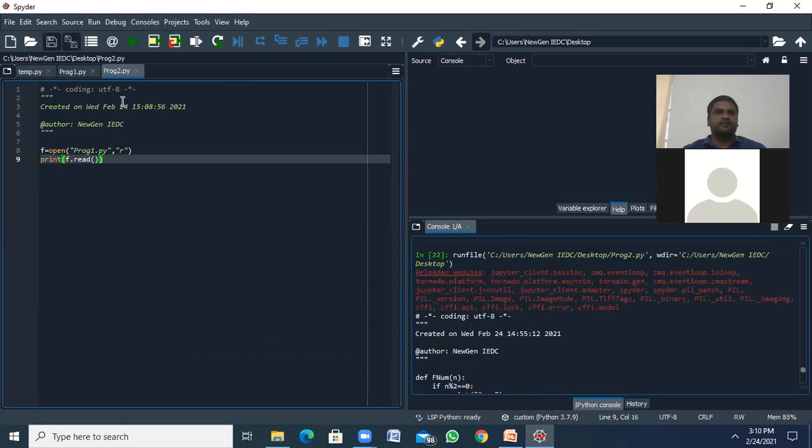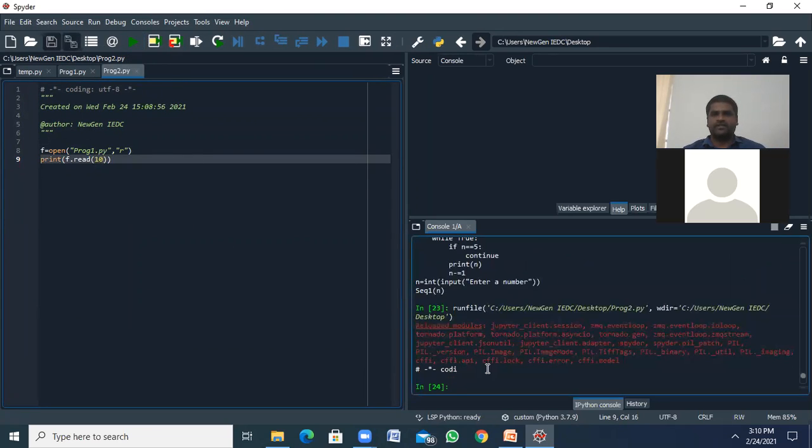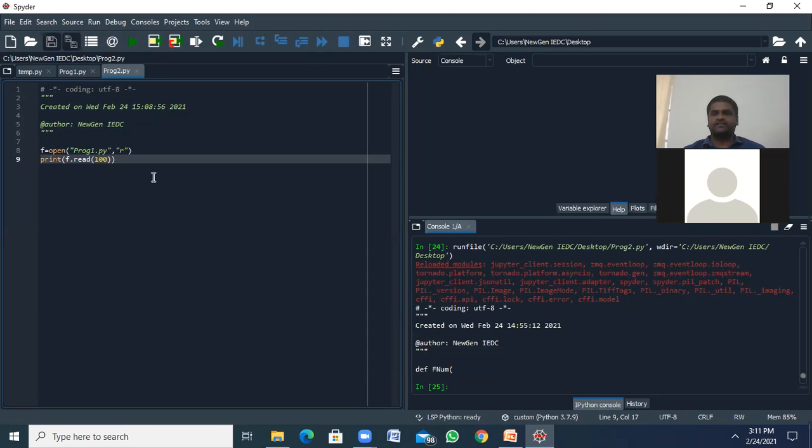Okay. If at all I want to read only 10, see, what happened? Only 10 characters. If at all I give 100, it shows 100 characters. So like that.